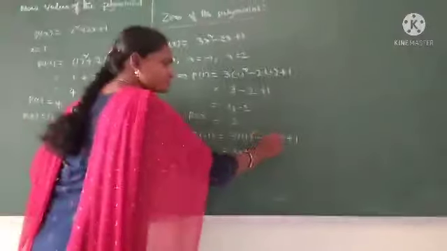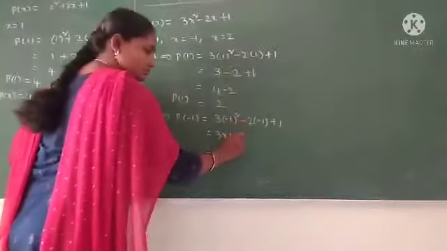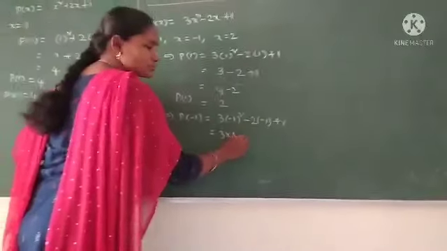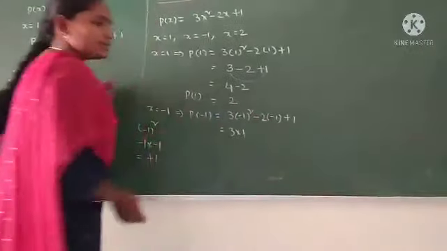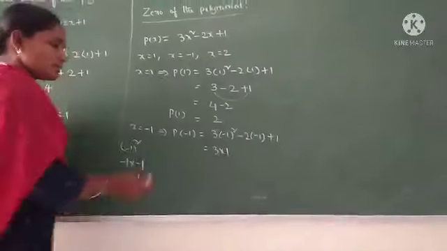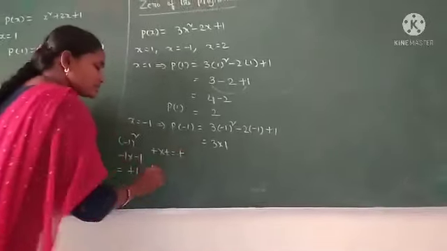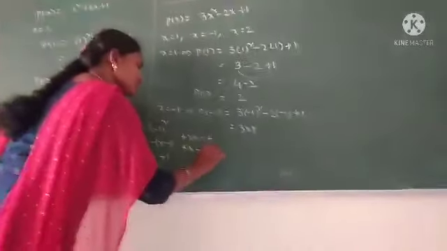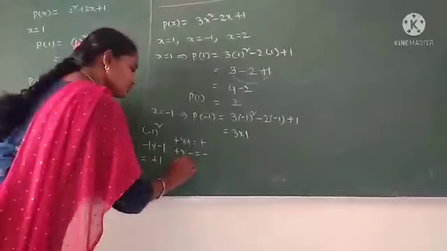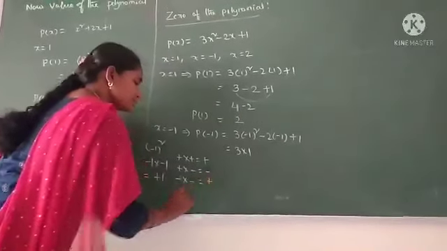Now, here the sign can be changed to positive. We already learned this in class 7 in the integers chapter. Plus into plus equals plus. Plus into minus we get minus. Minus into minus we get plus.